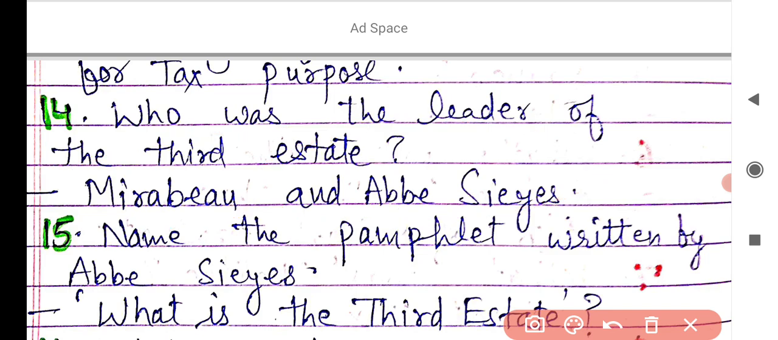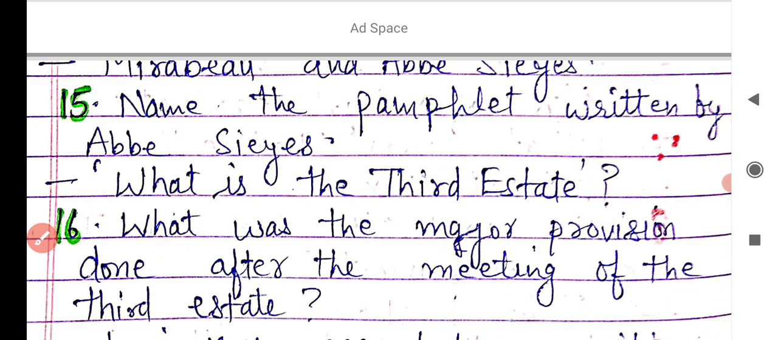Next, name the pamphlet written by Abbé. Abbé wrote a pamphlet named What is the Third Estate? He wrote about some characteristics of the third estate.